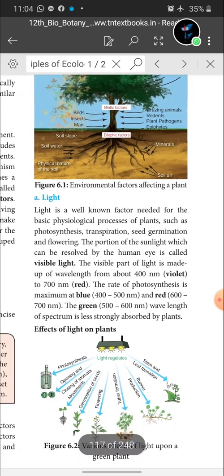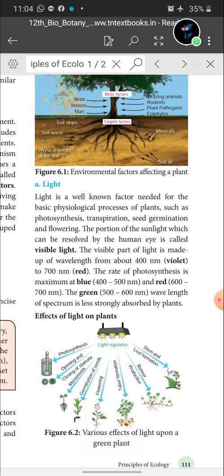You know very well, we get light from the sun only. Light is a well-known factor needed for basic biological processes of plants such as photosynthesis, transpiration, seed germination and flowering. The portion of sunlight which can be resolved by the human eye is called visible light.